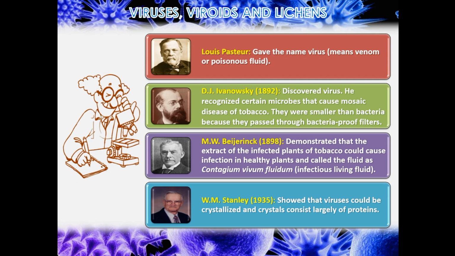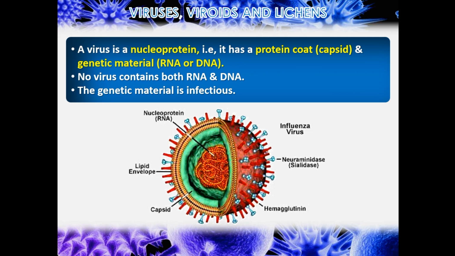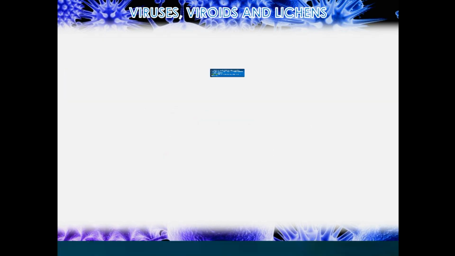W.M. Stanley showed that viruses could be crystallized, and crystals consist largely of proteins. A virus is a nucleoprotein, i.e. it has a protein coat, capsid, and genetic material, RNA or DNA. No virus contains both RNA and DNA. The genetic material is infectious.